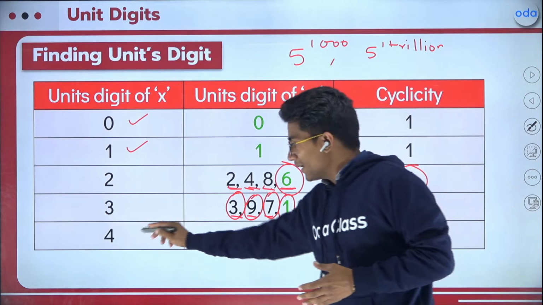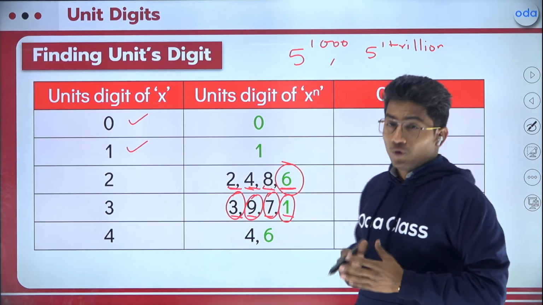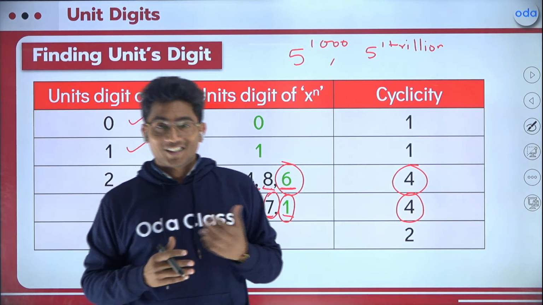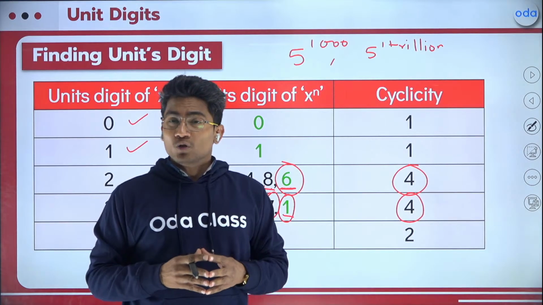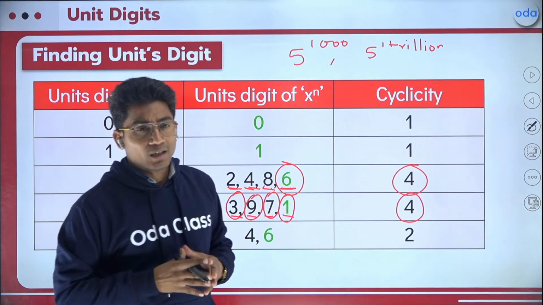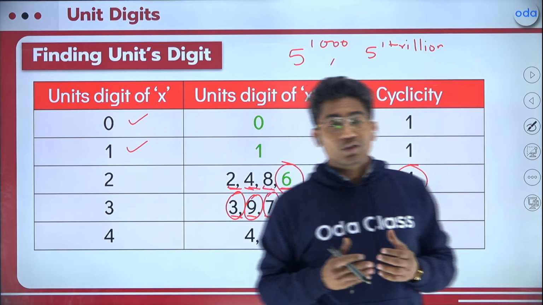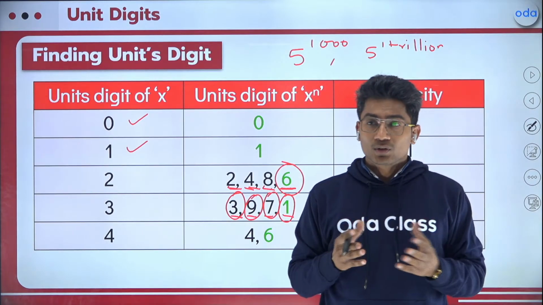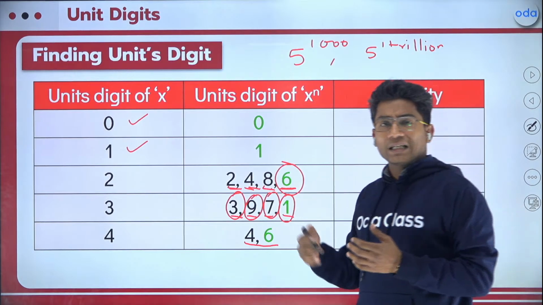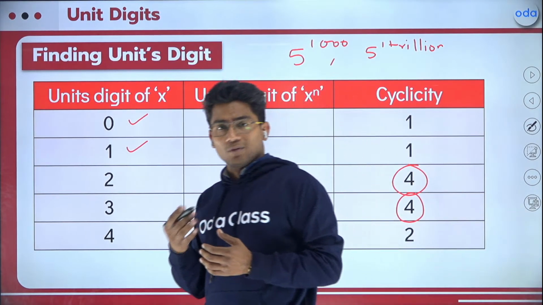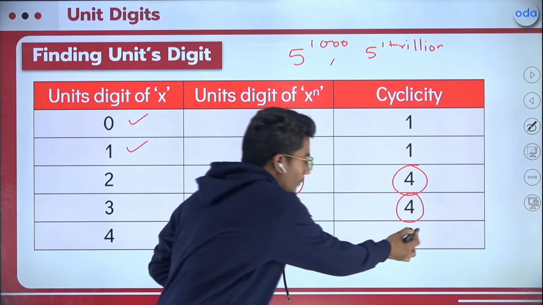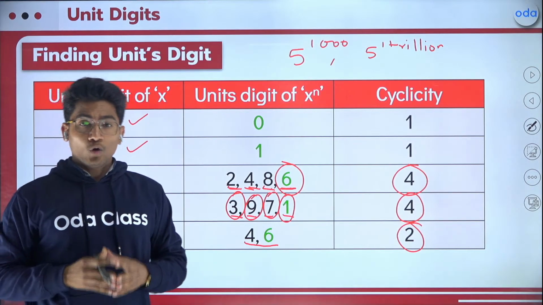So if I talk about 4, 4 raised to the power 1 is 4, the unit digit is 4. 4 raised to the power 2 is 16, so the unit digit is 6. 4 raised to the power 3 is 64, the unit digit is 4. Then 4 raised to the power 4 is 256, right? So every time the unit digit is either 4 or 6. Here you observe that the cyclicity is 2, right? Every second power of 4 gives the same unit digit, so the cyclicity for 4 is 2. I hope it is clear to all of you.